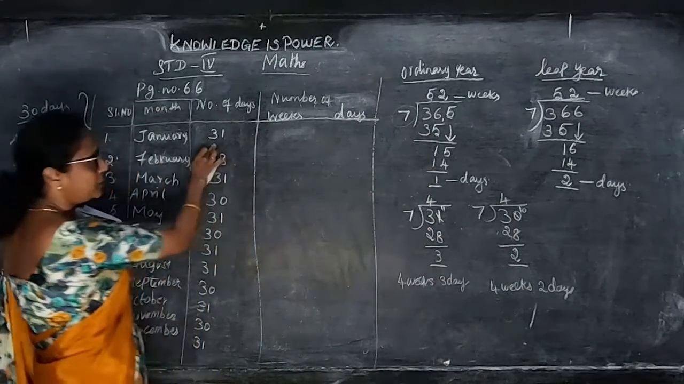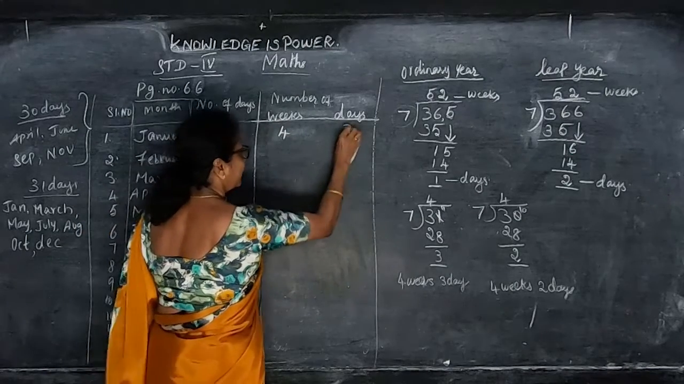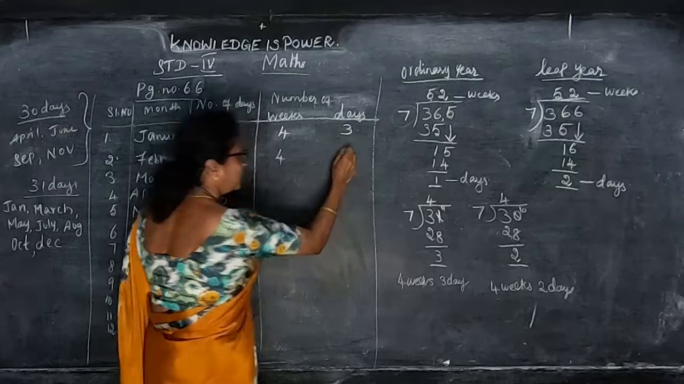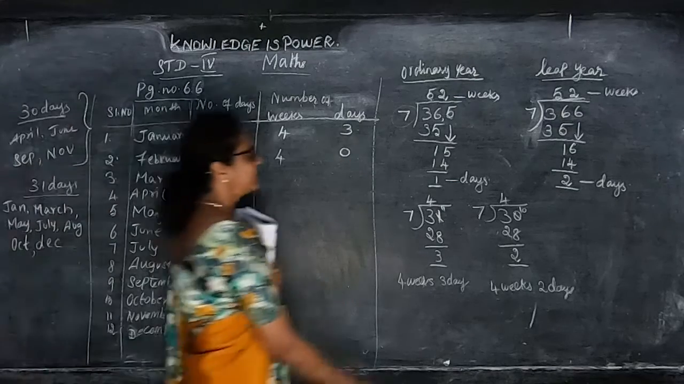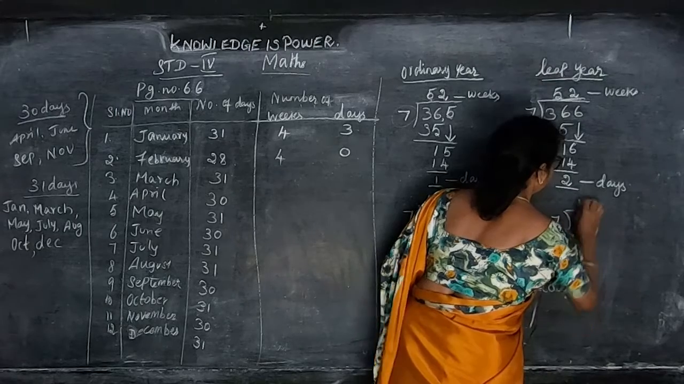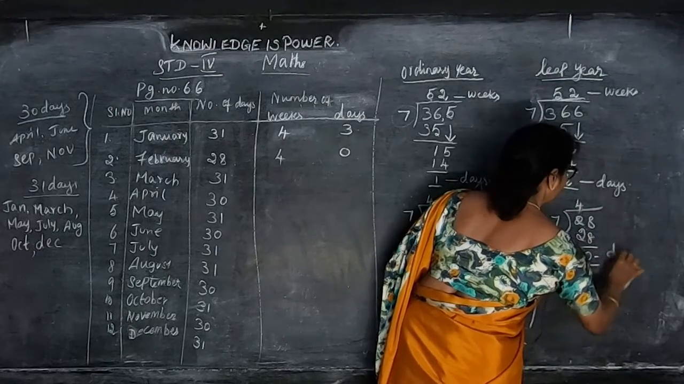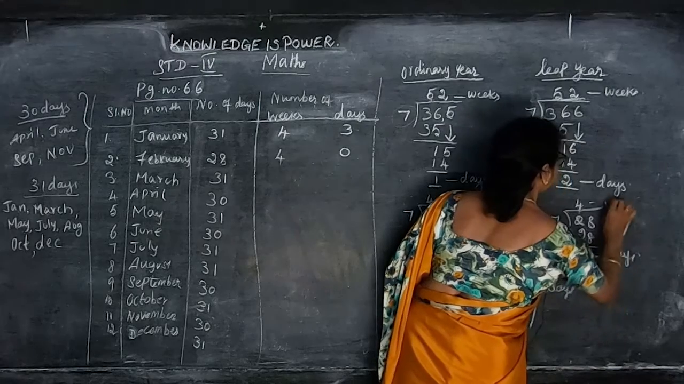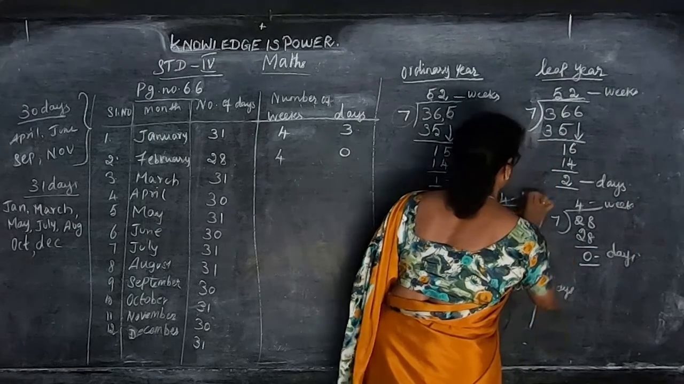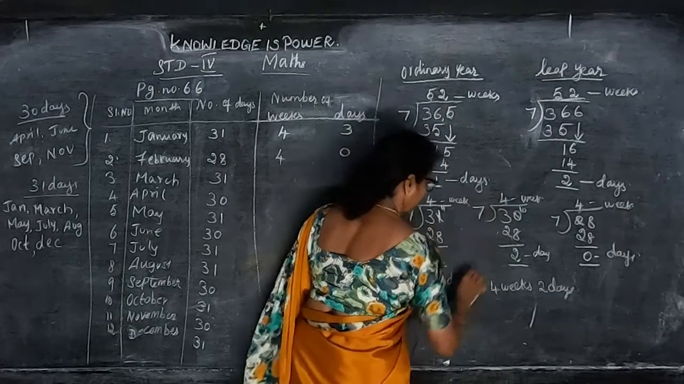Now we can write. For 31, what did we get? 4 weeks 3 days. For 28, 4 weeks 0 days. Okay? Divide 28 by 7 and see. 7 4s are 28. So 0 days. This is the weeks and this is the days.